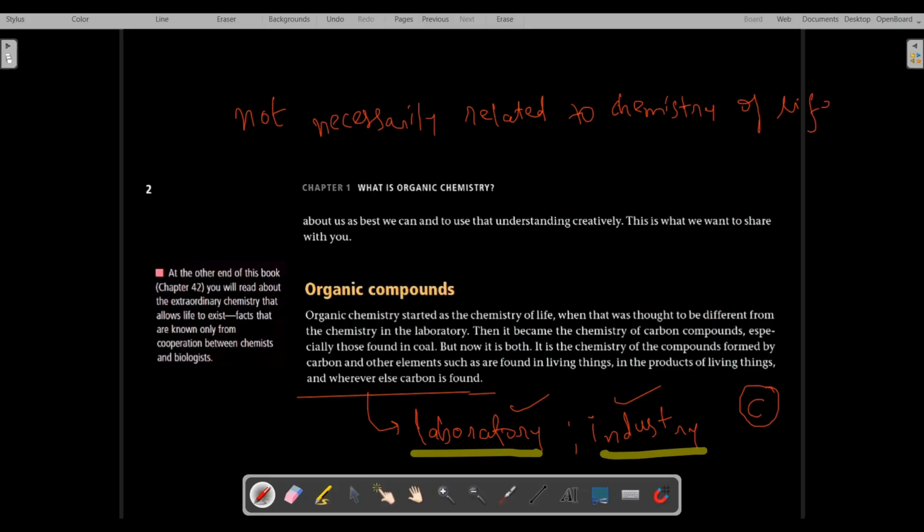In the olden days, in the early 1800s, it was thought that organic chemistry is only the chemistry of life. But nowadays, it is not necessarily related to the chemistry of life. It might be related to the chemistry of life, or it might not be. So nowadays, there is no distinction.